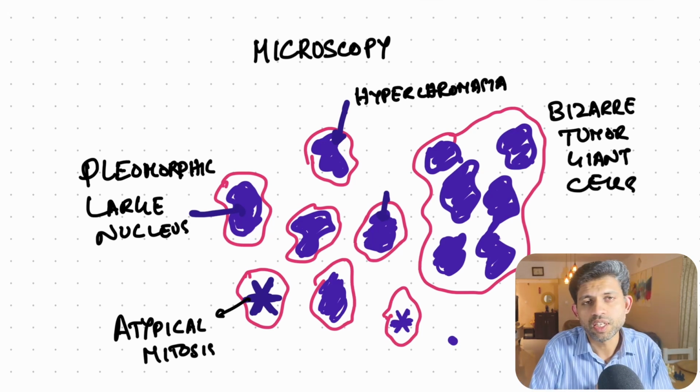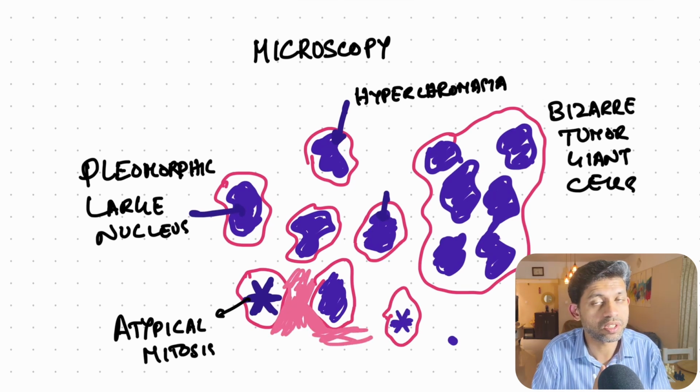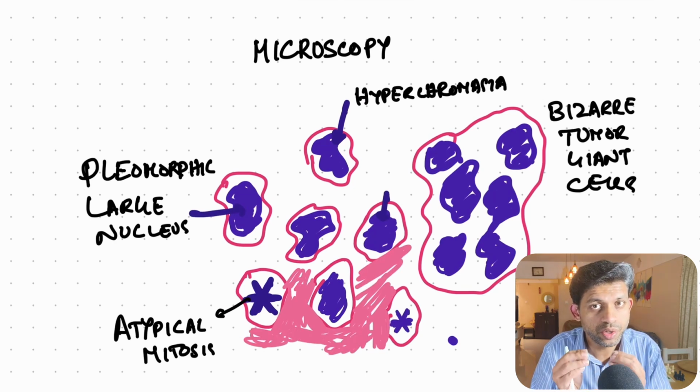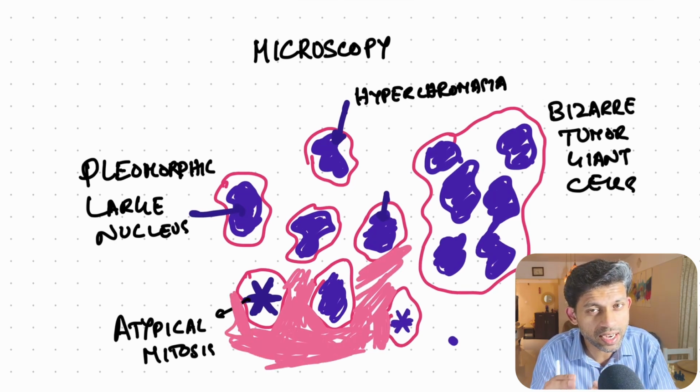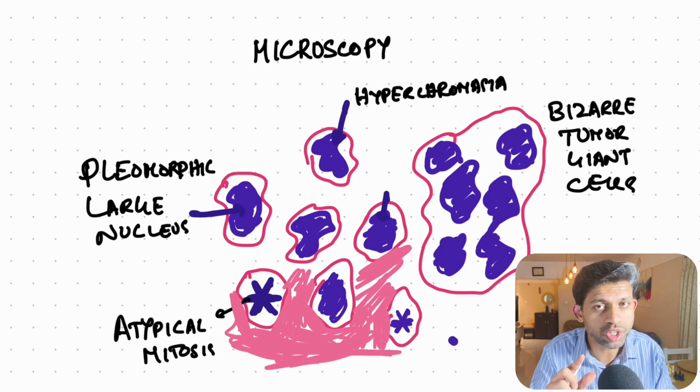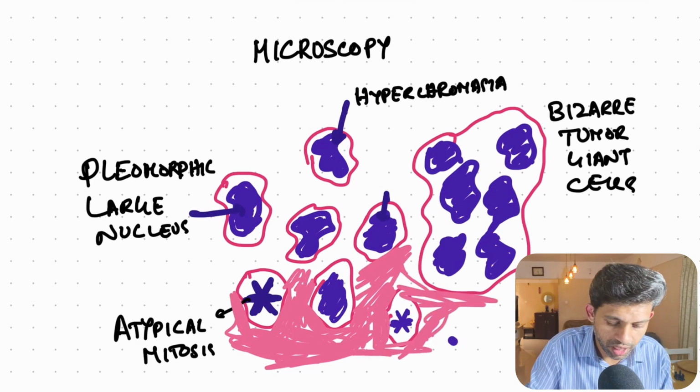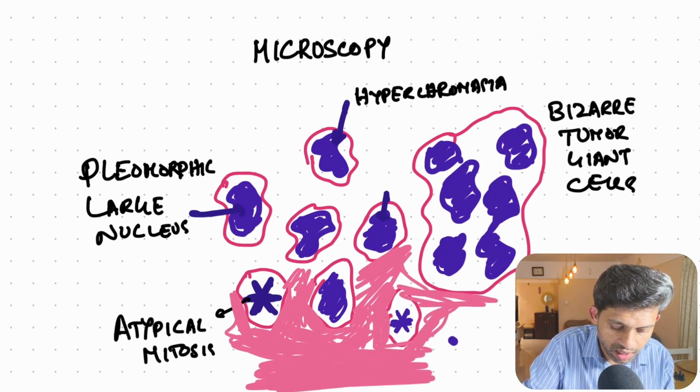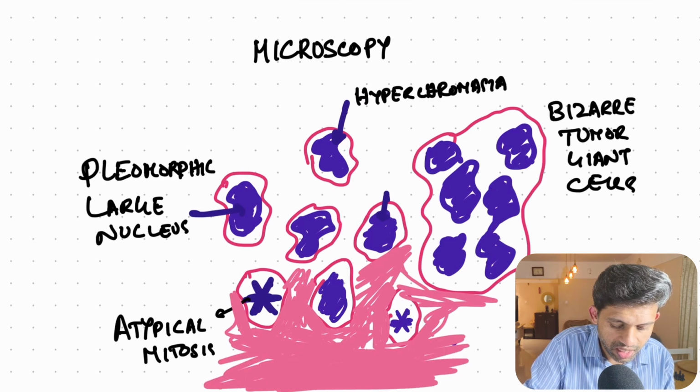Along with all of these, we require one more thing for diagnosis of osteosarcoma, which is that we have to see tumor cells directly producing osteoid or bone. Means you can see this pink material which these cells are directly producing.